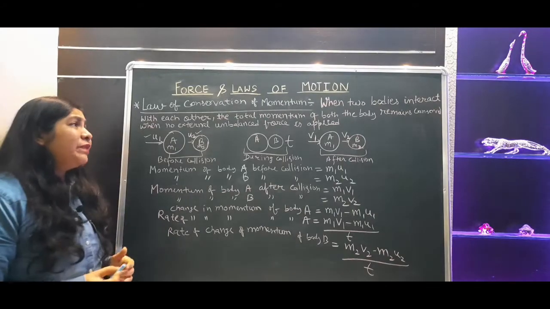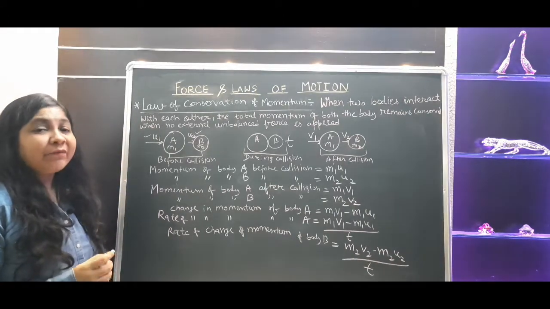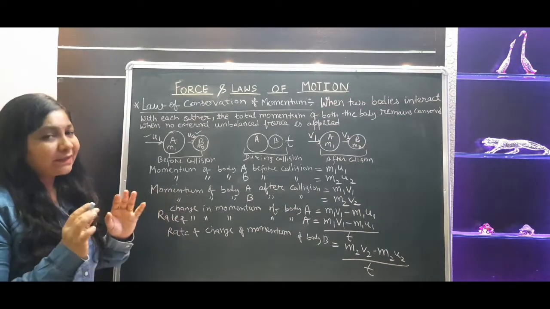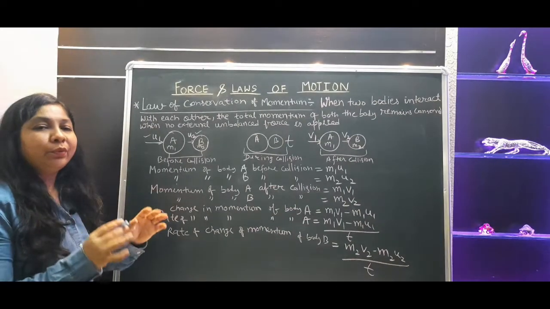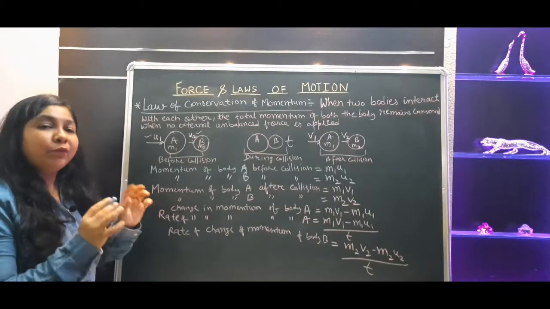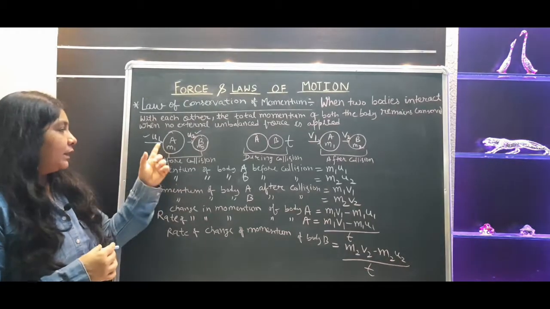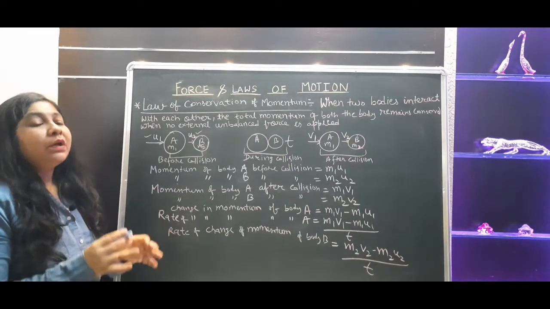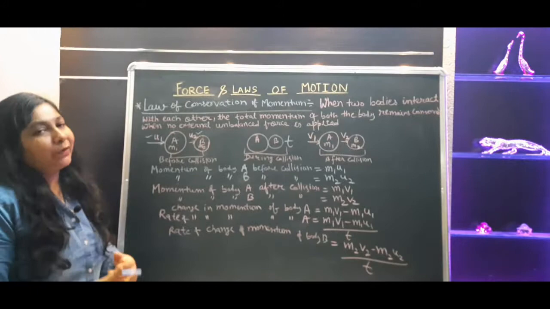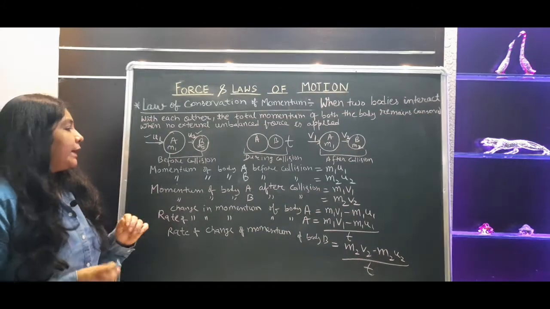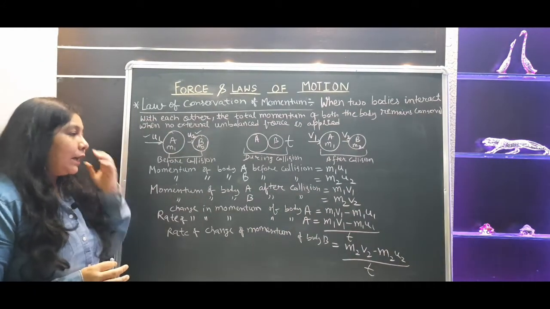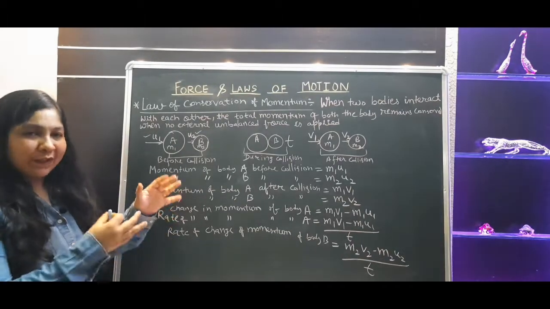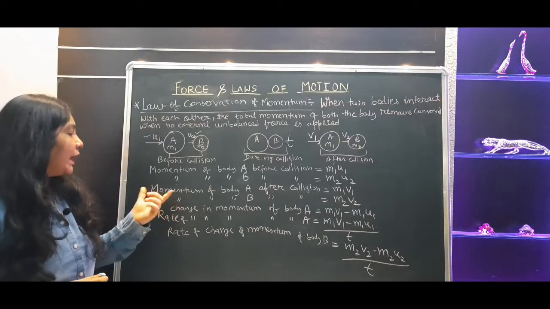Now we will prove the law of conservation of momentum, where we need to prove that the total momentum of both the bodies remains conserved. If I say it in simple words, whatever be the momentum of both the bodies before collision will be equal to the momentum of both the bodies after collision also. Now let's derive this equation. It is quite lengthy but not too complicated. Simple है, बस थोड़ा सा lengthy है. So let's proceed.